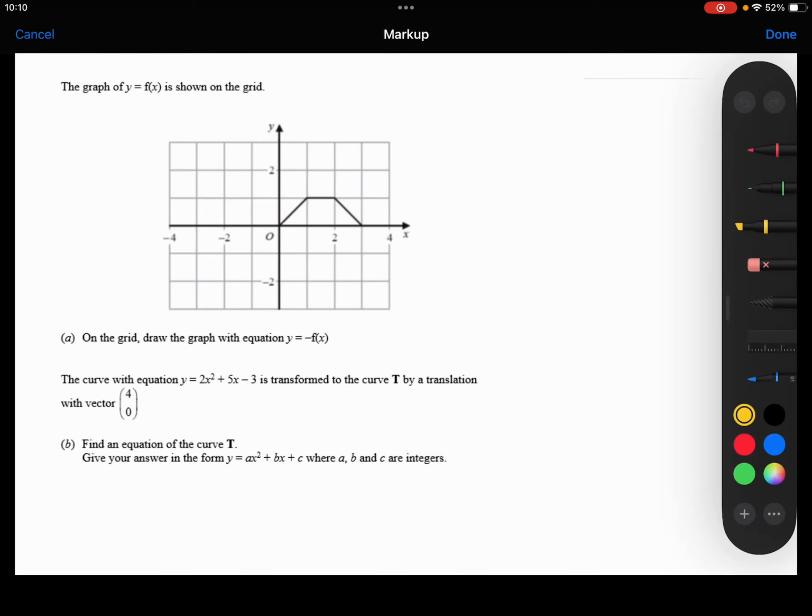The graph of y equals f of x is shown on the grid. We need to draw the graph with the equation y equals minus f of x. That minus is on the outside of the function, so it affects the y coordinates, and we are multiplying the y coordinates by minus 1.